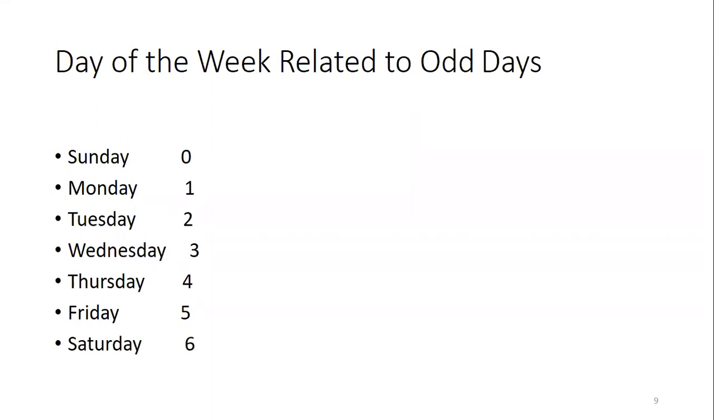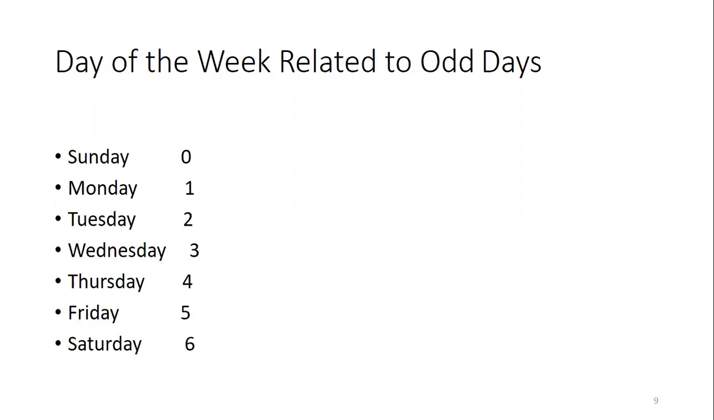We use this days of the week related to odd days for dates counted from the year 1. Say, for example, what is the day on 15th August 1947? If they ask this, we can use the odd days concept. We calculate the odd days: 1600 years have 0 odd days. 300 years have how many odd days?